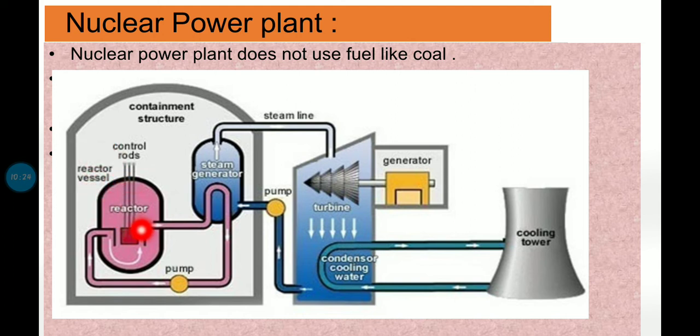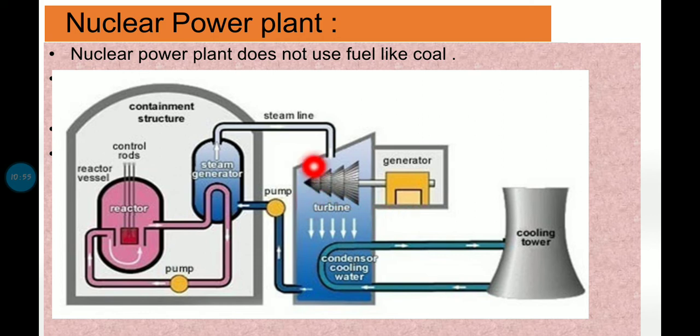So nuclear fission takes place in this reactor. Because of the reactor, heat is generated, and then through the steam generator, steam is being transported to the turbines. Okay, now here you can see the turbines. The steam which is being transported from the steam generator rotates the turbine, and due to the rotation of the turbine, electricity is generated in the generator.